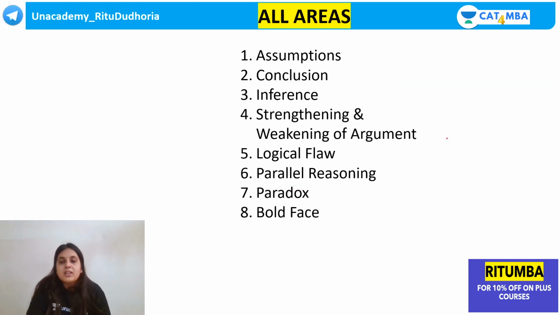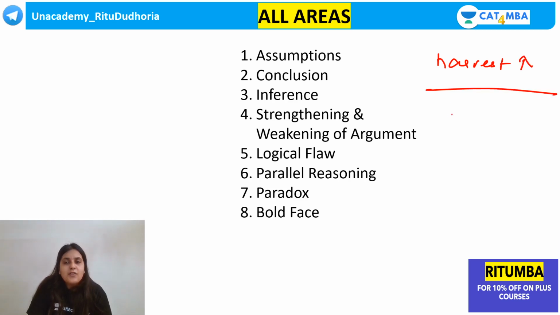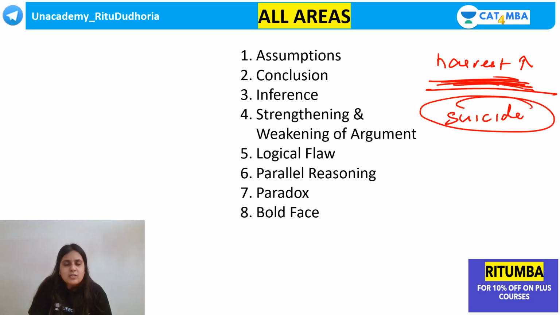Okay, let's take a similar example. Let's take certain examples. The passage says there is a bumper harvest of crops. The crop season has gone very well, but still farmers are committing suicide. Now why? The harvest is good, they should be very happy, they should be reaping profits, they should be jumping with joy, but why are they committing suicide? Resolve this.